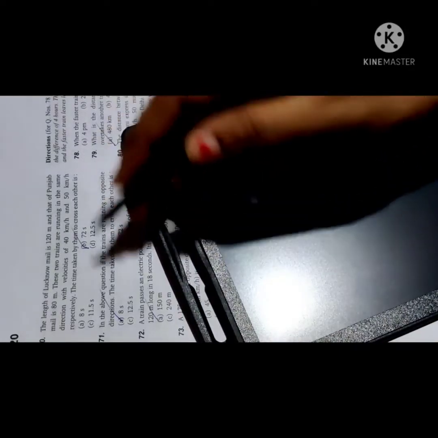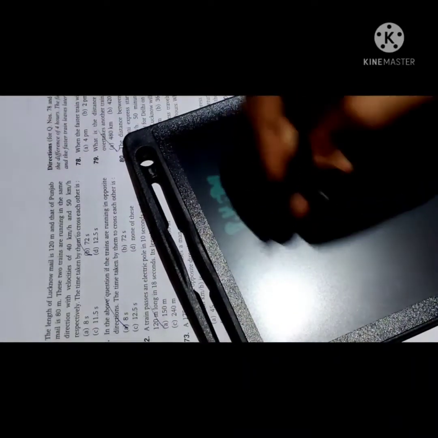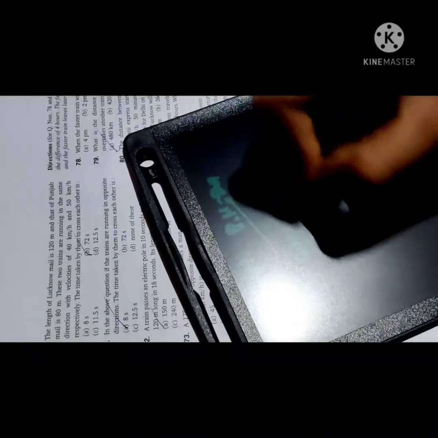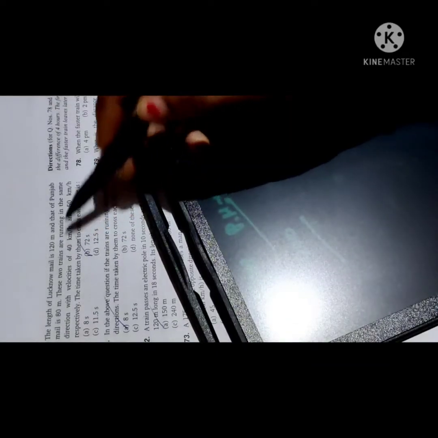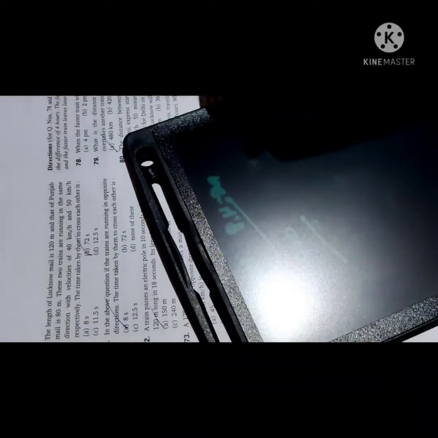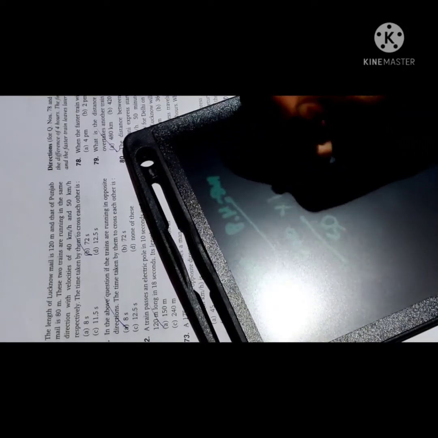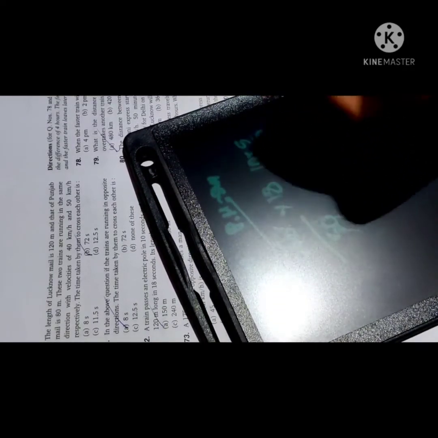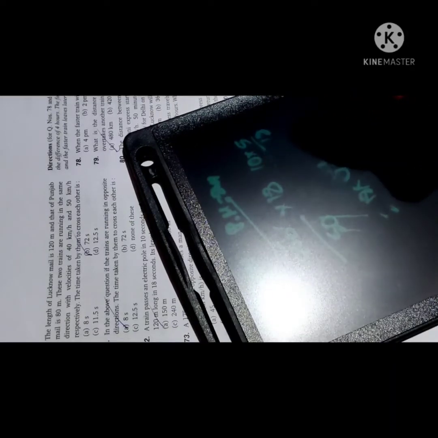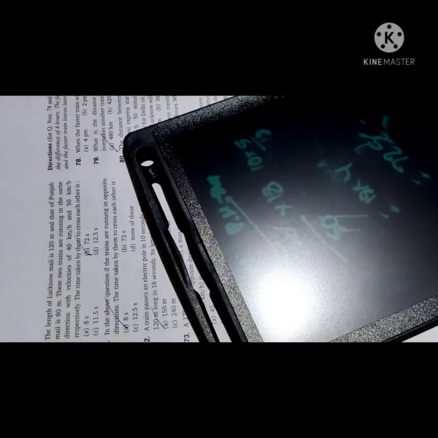If two trains are in the same direction, it means 120 plus 80, 200. Same direction means 50 minus 40, 10 kilometer per hour. In the form of meter per second, multiply by 5 by 18. So 200 into 18 by 50. Okay. So 18 into 4, it means 72 seconds is the answer.